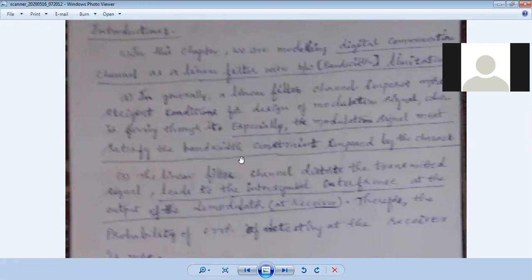Whatever signal comes, let's say an analog signal, that signal will be divided into infinite sample frequencies. Then each component will be passed on to the filter. That filter will convert the desired frequency of the infinite sample frequencies into a unit impulse response, and the summation of all the unit impulse responses of the infinite sample frequencies will give the total response of this filter for the desired frequency.